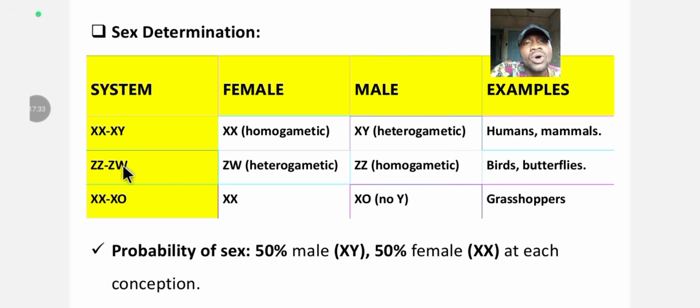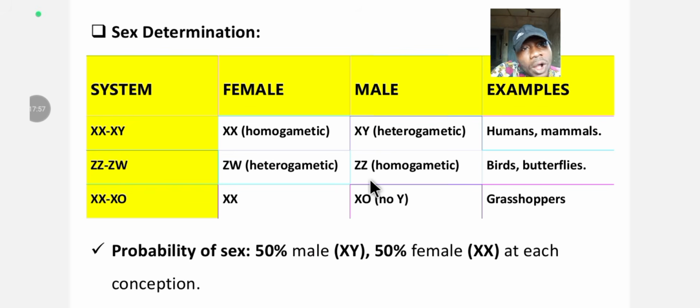Another system we have is ZZ and ZW. For the female, we have ZW, which is heterogametic. Here the female is heterogametic, in animals like birds and butterflies. You see, a human cannot impregnate a bird.